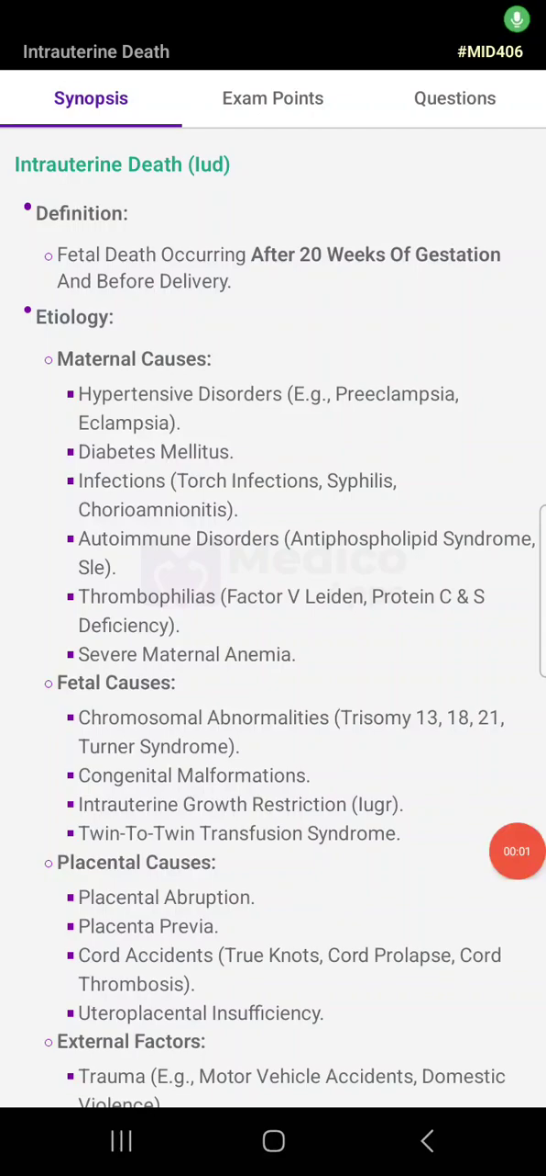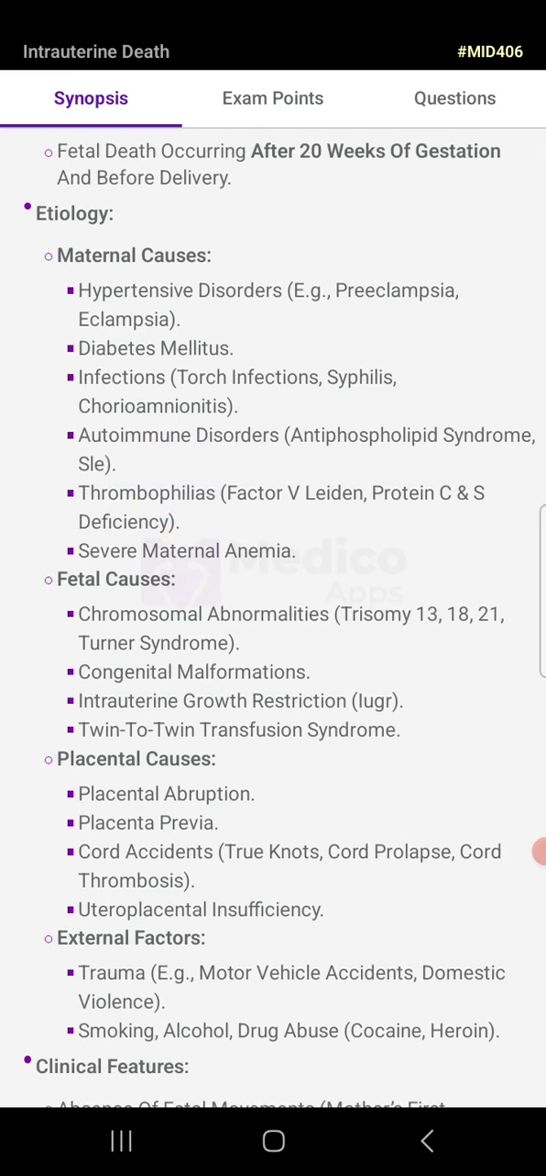Intrauterine death: a fetal death occurring after 20 weeks of gestation and before delivery. Maternal causes include hypertensive disorders like preeclampsia and eclampsia, diabetes mellitus, infections like TORCH infection, syphilis, chorioamnionitis, and autoimmune disorders like antiphospholipid syndrome, SLE, thrombophlebitis, and factor V.